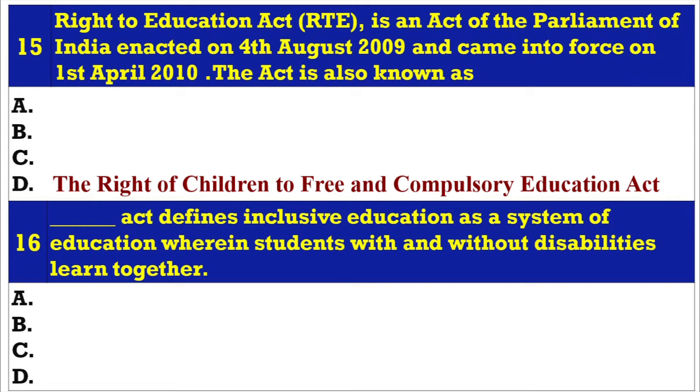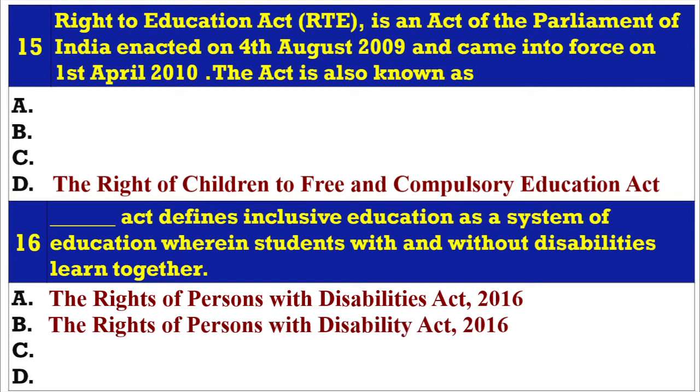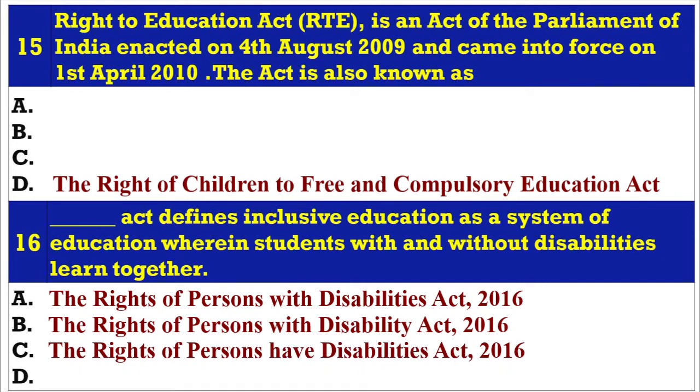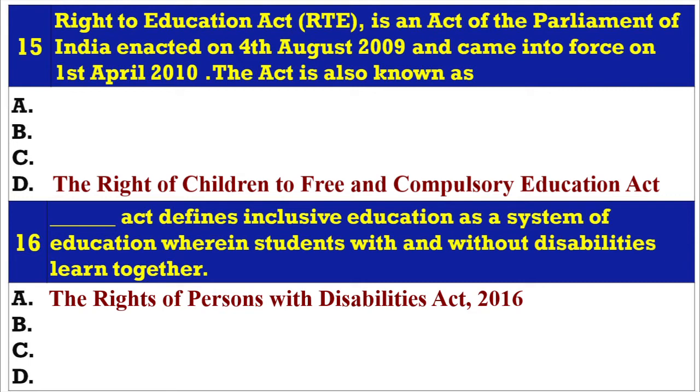Question 16. Dash Act defines inclusive education as a system of education wherein students with and without disabilities learn together. A. The Rights of Persons with Disabilities Act 2016. B. The Rights of Persons with Disability Act 2016. C. The Rights of Persons Have Disabilities Act 2016. D. The Rights of Persons for Disabilities Act 2016. Answer A. The Rights of Persons with Disabilities Act 2016.